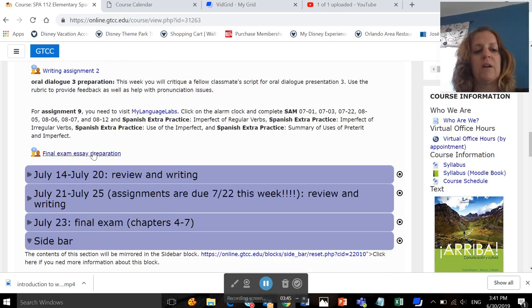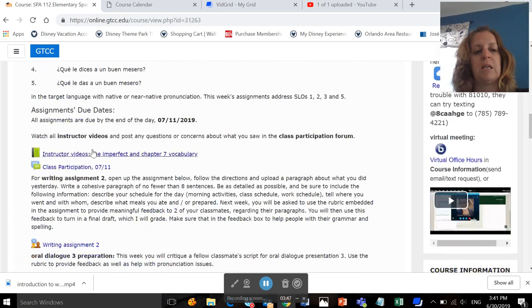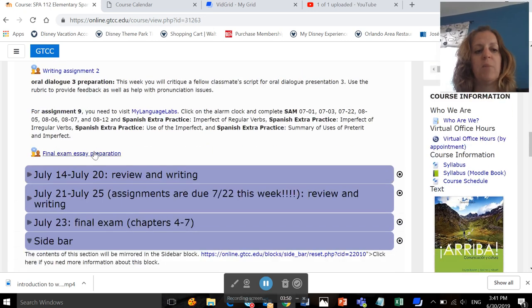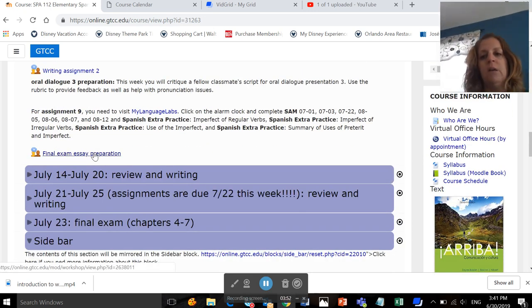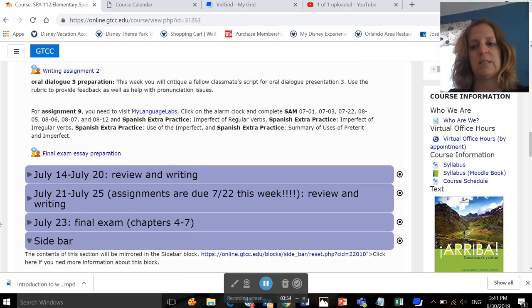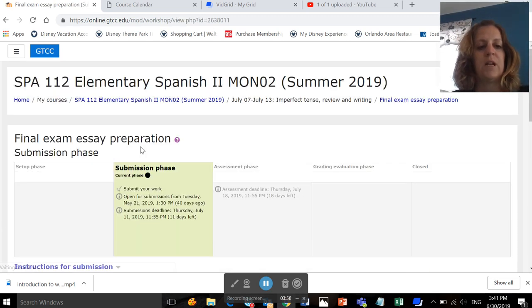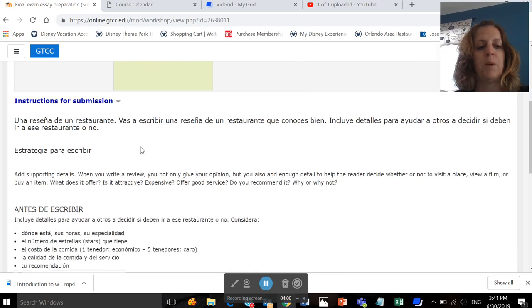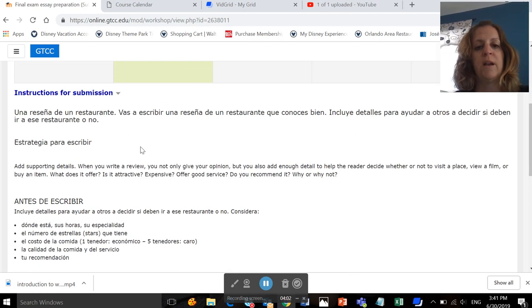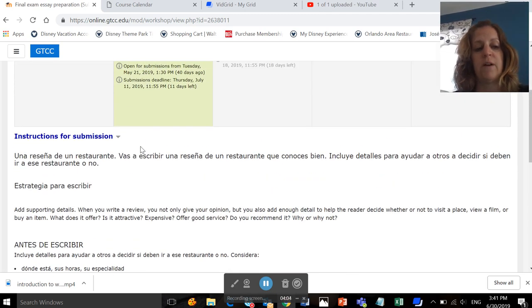And the last thing you're going to have to do: you have quite a bit of writing because you have your last essay, but I wanted to workshop the essay on the final exam. So unfortunately, you have to write 2 things this week. If you open up the final exam preparation, it walks you through what your essay is going to look like on the final exam. We're going to workshop it. You'll write your draft, then you're going to get feedback the next week, and then you're going to take that feedback and write the essay and put it into the final exam.